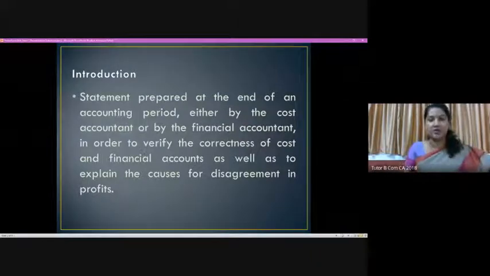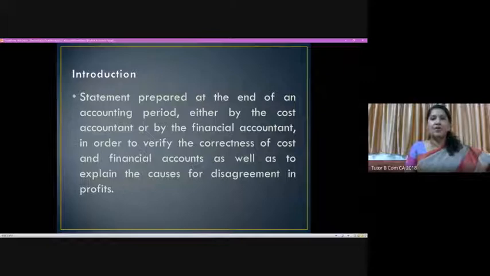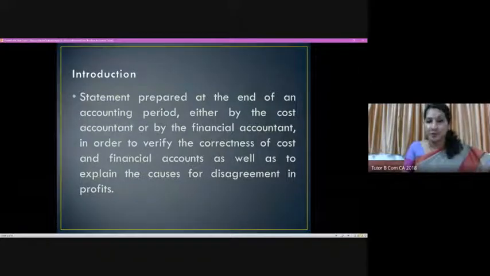So in today's class, we would be looking at what a reconciliation statement is, what the reasons are for the difference in the profit shown by the financial statement and the cost statement, and how we are going to prepare this reconciliation statement. That's the content of today's class.